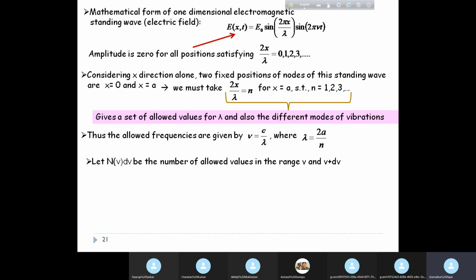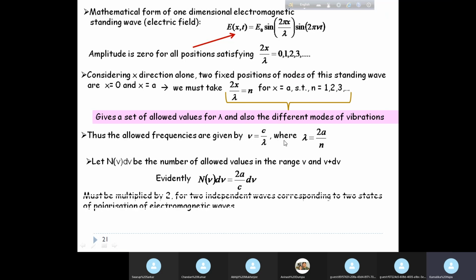Now suppose n nu d nu be the number of allowed values in the range nu and nu plus d nu. Okay, we arbitrarily assume that n nu d nu is the number of allowed values in the range of frequencies nu to nu plus d nu. So obviously n nu d nu should be equal to 2a by c d nu from this relation over here. n nu d nu should be equal to 2a by c, right? See, from here nu and lambda, they are related like this.